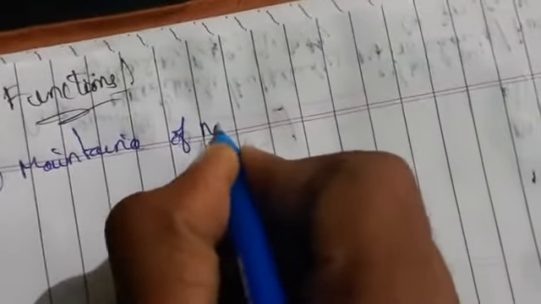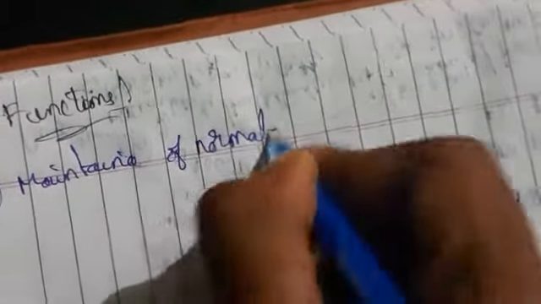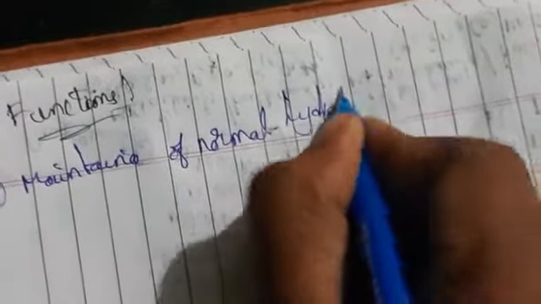So what are the functions we are observing? For potassium, the first one we will be seeing is maintenance of normal hydration and osmotic pressure.